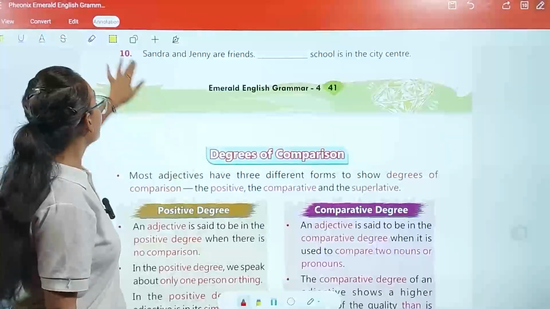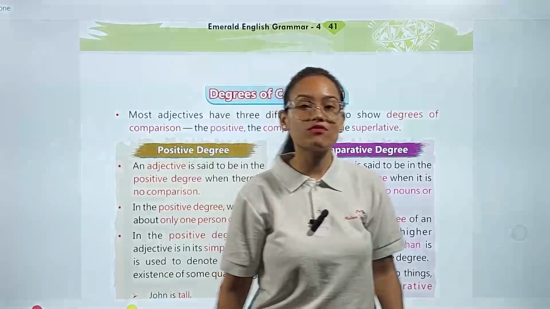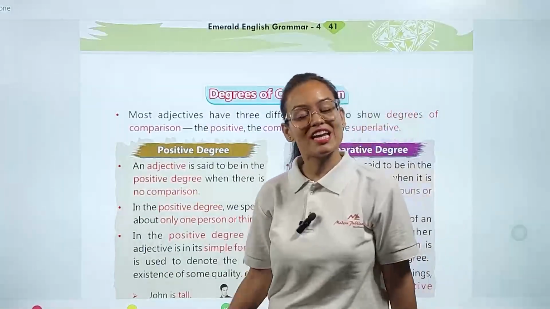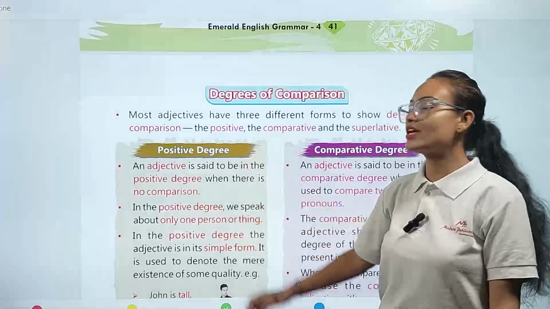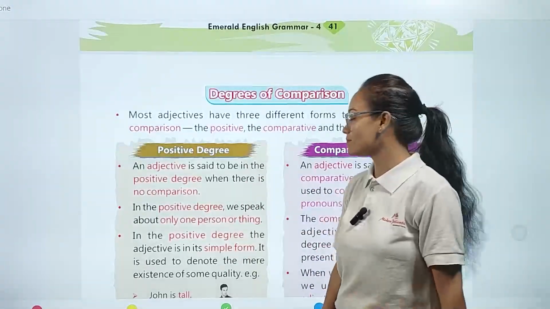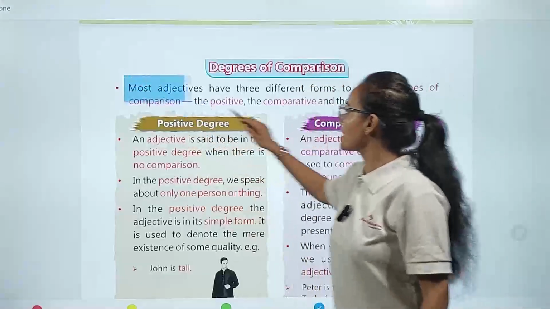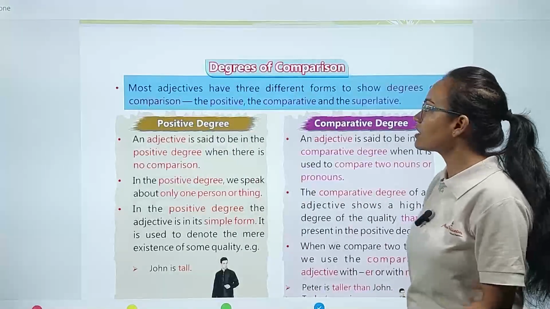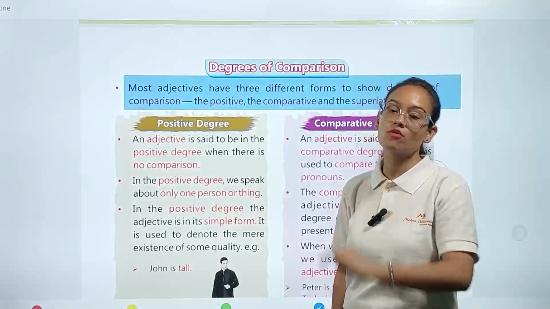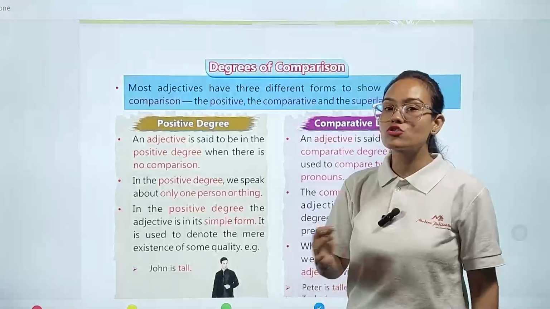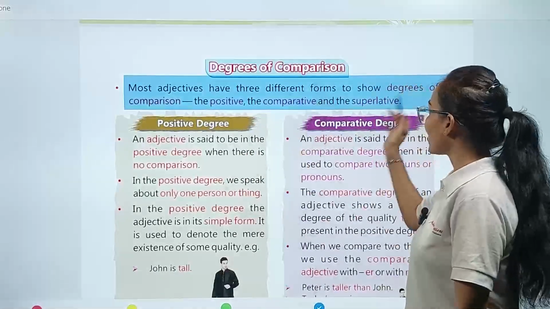Okay, now we are going to see, my dear student, the degrees of comparison. In adjectives, we have a total of 3 degrees of comparison. Okay, in your previous classes, we have discussed all this, but in brief. Now we are going to see it in detail. Degree of comparison. Most adjectives have 3 different forms to show degree of comparison. Most adjective words, my dear student, have 3 degrees which show the comparison between the words: the positive, the comparative and the superlative.